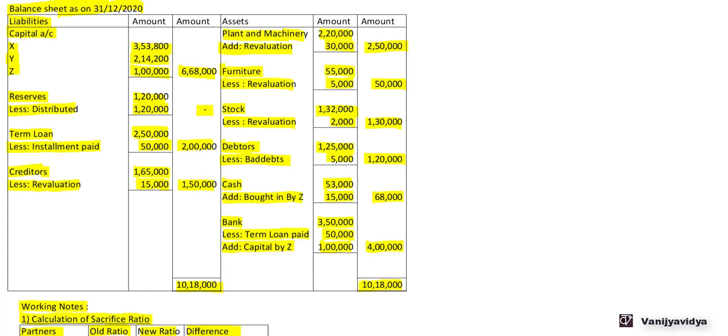So this was about how to pass the necessary journal entries in case of admission of a partner. Here we had prepared a proper revaluation account or profit and loss adjustment account, and all the assets and liabilities are revalued and they are reflected at the revalued amount in the balance sheet.